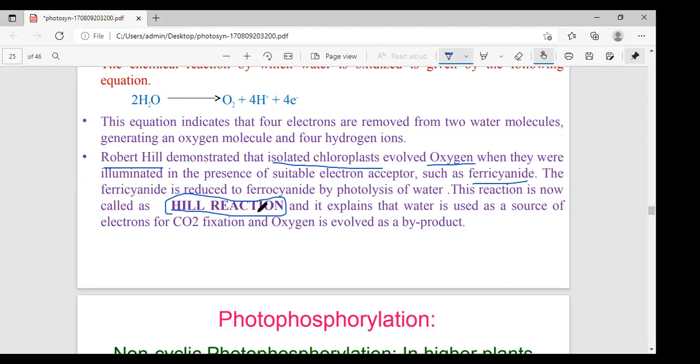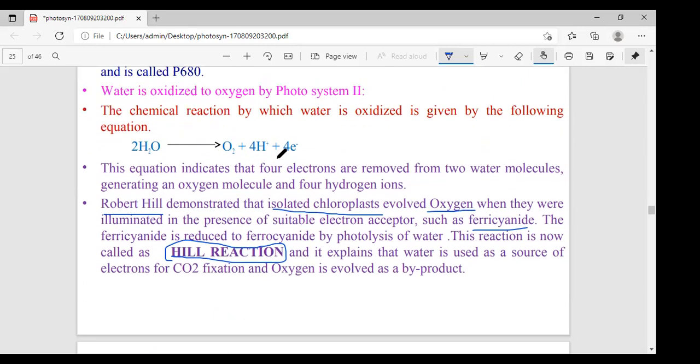Next, in plants, NADP+ acts as the hydrogen acceptor, always keep this in mind, and water acts as the hydrogen donor. Always, water is the hydrogen donor.